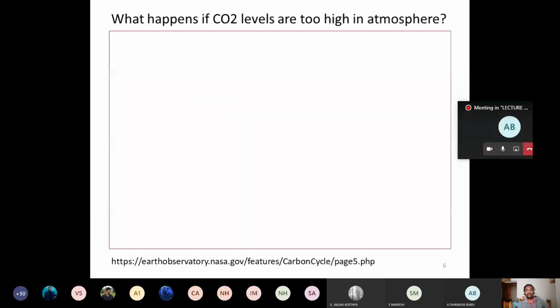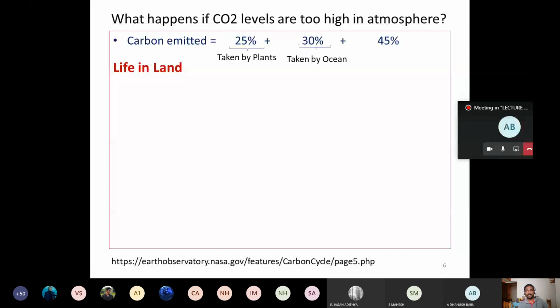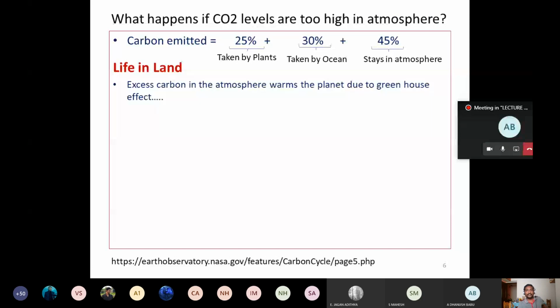Okay, so if the CO2 levels are very high in the atmosphere, then what will happen? Normally, of the amount of CO2 emitted by the transportation sector, heavy industries, and power plants, 25% is going to be taken away by the plants and 30% by the ocean, and the remaining stays in the atmosphere. So because of this increase in the level of CO2 in the atmosphere, it affects life on land as well as marine life. So the excess carbon in the atmosphere, what will this do? This will warm the planet. The earth is going to get warmed. That we call global warming.